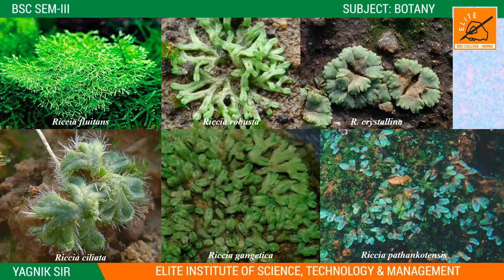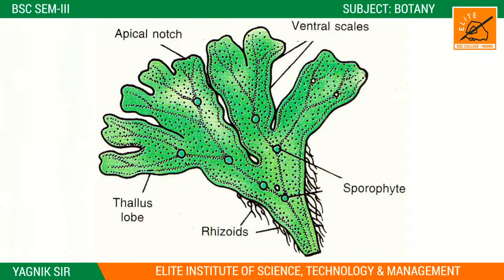These all are very common species in India. So this is the morphological structure of these Riccia plants, right? You can see a filamentous type structure. This is a symmetry, right?